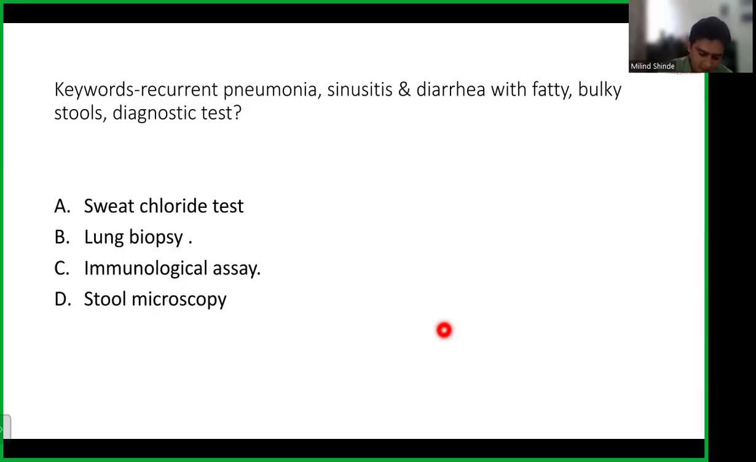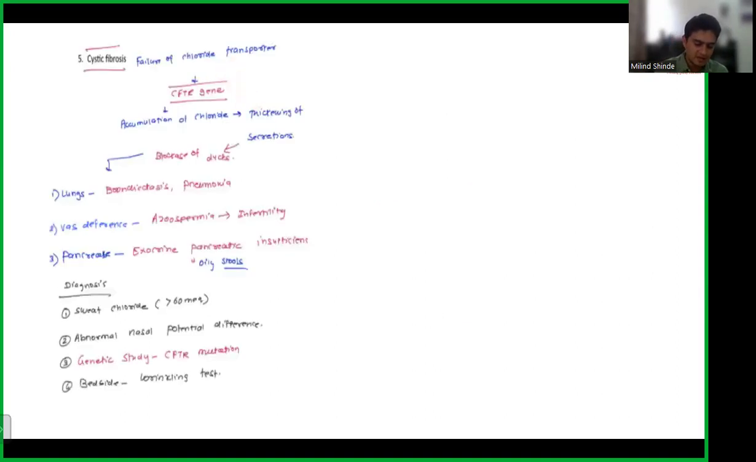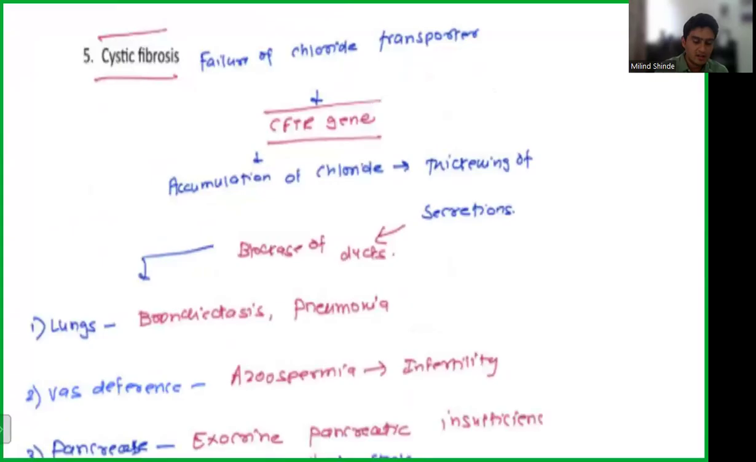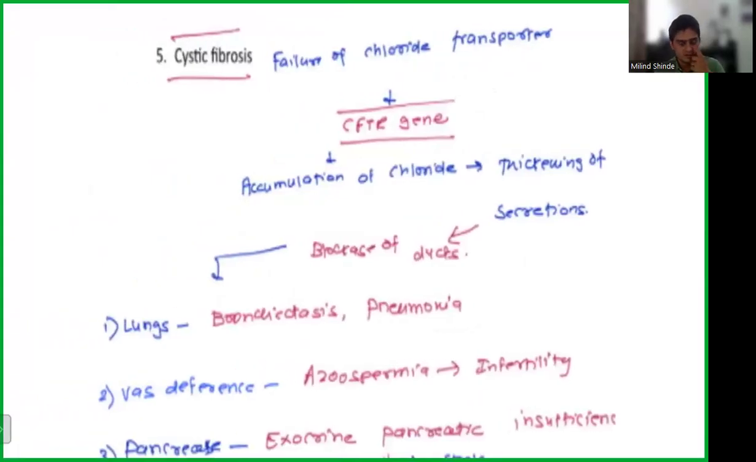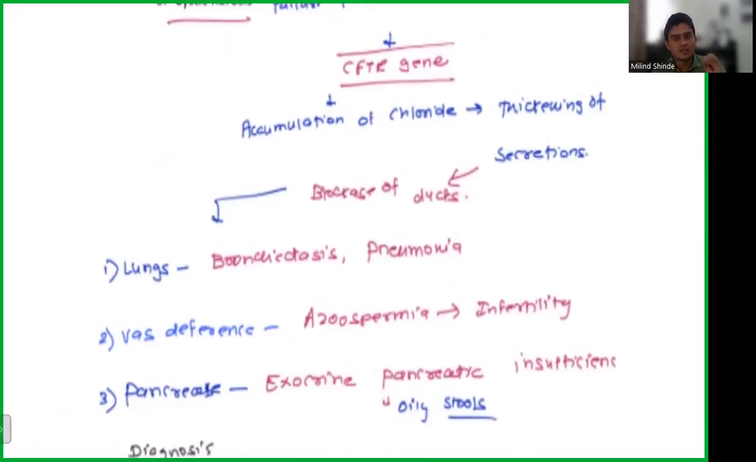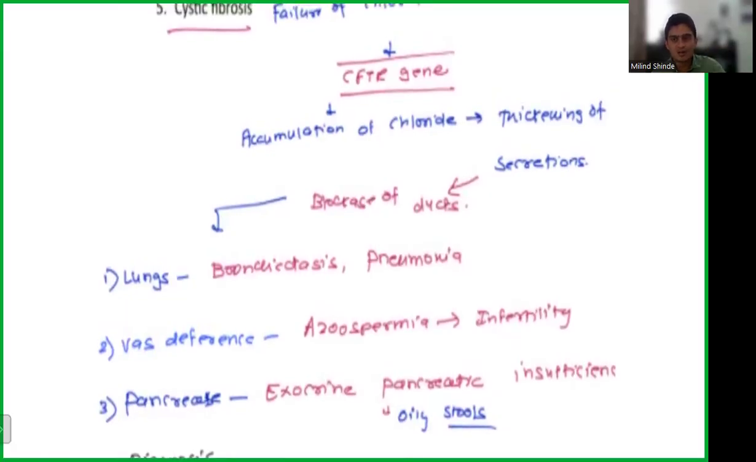So here we are actually talking about the disease called cystic fibrosis. Again, extensively we have discussed it in our online as well as offline classes. So what they are talking about here is cystic fibrosis. Okay, I'll just go to the next slide. So in classes we have discussed this cystic fibrosis in detail. So what is this disease? There is a failure of the chloride transporter, and why did this happen? Because of the CFTR gene mutation. So this gene encodes the chloride channel. So these chloride channels are not functioning properly. So your chloride gets accumulated in your body tissues. So there is a thickening of all the secretions.